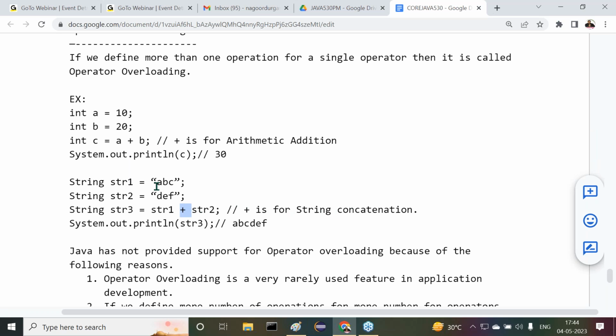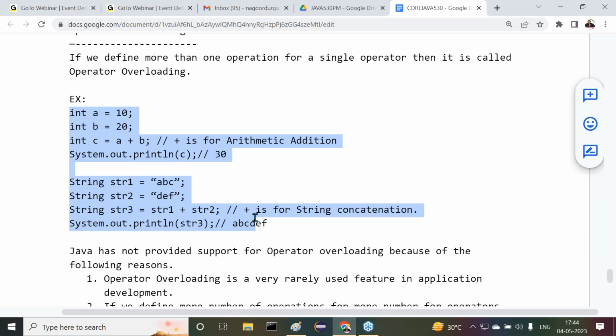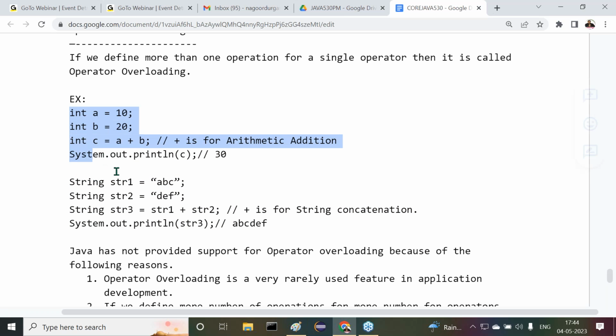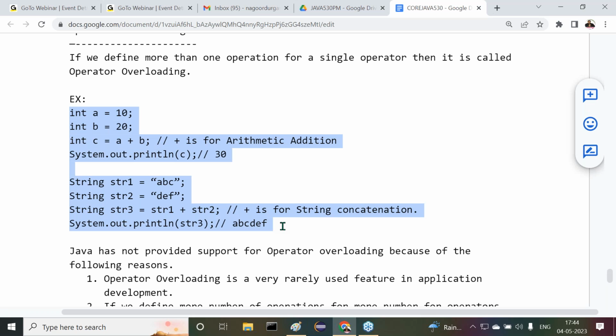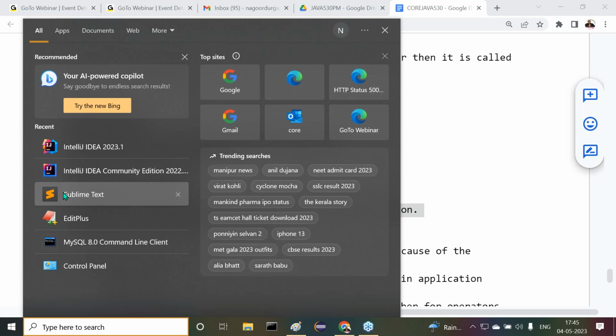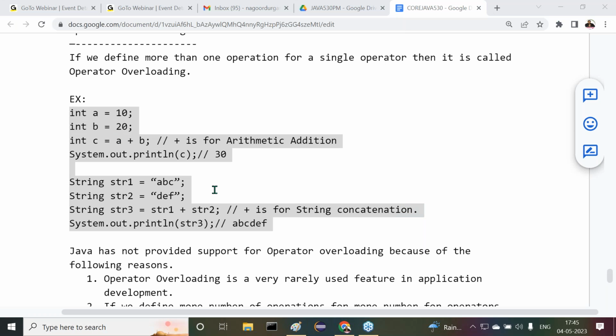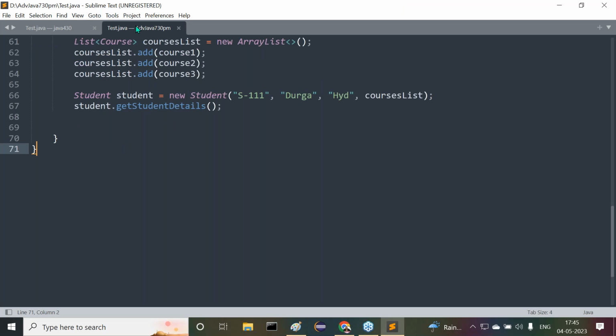Then immediately we have a question: is this code possible in Java? Is this code executable in Java? Definitely, this code will be executed in Java. If you have any doubt, then I will execute it. Now try to understand it clearly. Yes, this code is executable, no doubt about that.